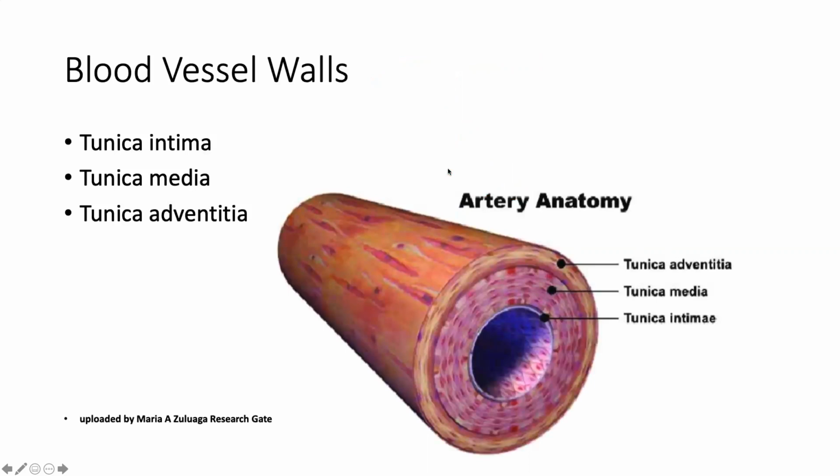So now let's look at the cross-section of the arteries or any blood vessel. Blood vessels have three layers in their wall. So this is the lumen of the artery or a vein, lumen of a vessel. And here we will have blood flowing. And the three layers are, innermost, the tunica intima, middle layer, tunica media, and outermost, the tunica adventitia. So it could be in the artery or it could be in the vein. We have three layers, tunica intima, media, and adventitia.